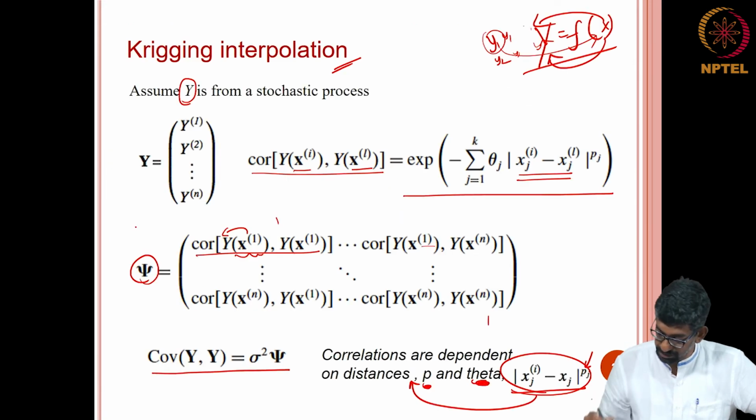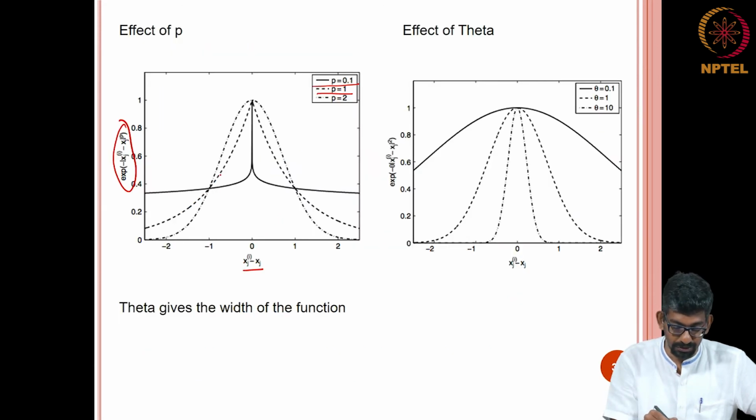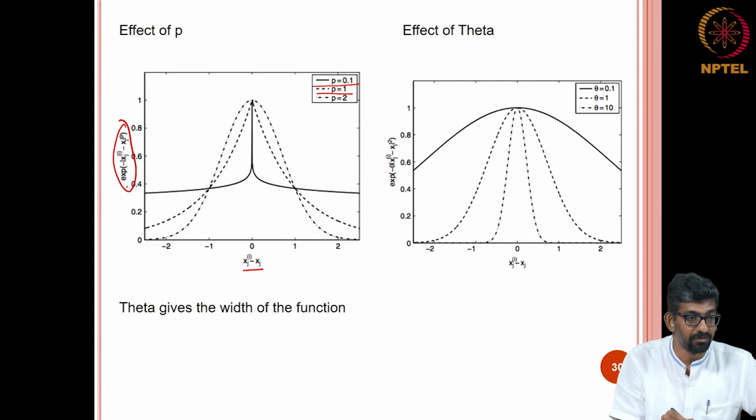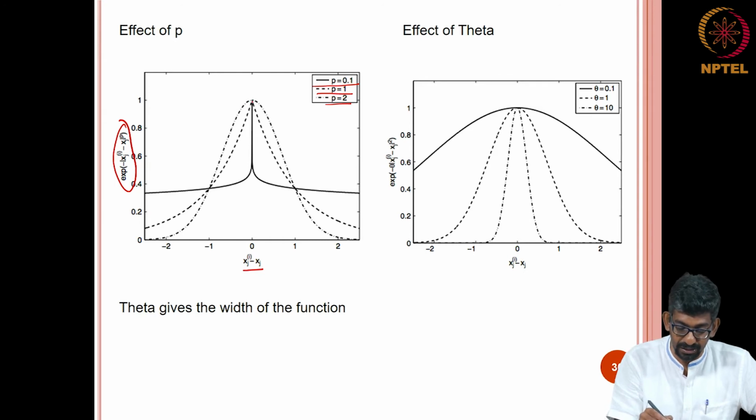P equal to 1 means this difference raised to 1, and this is how it is going to vary. The more you go away, this is the value that you will get. When it is squared, which is the Euclidean distance, which is what RBF does, it looks more like this. So, you can see how they are changing.